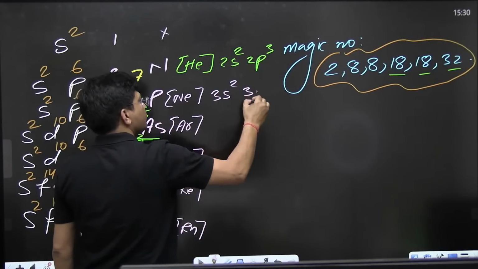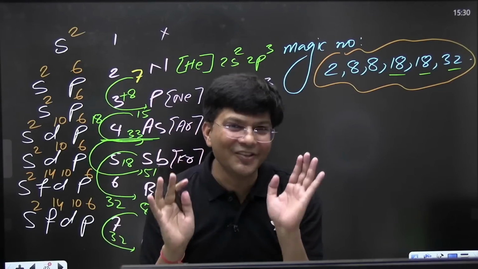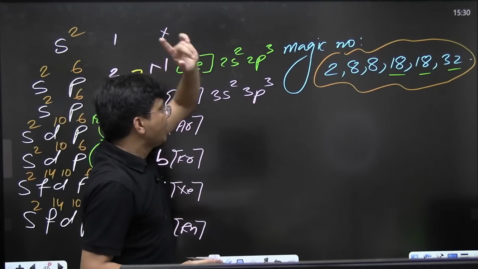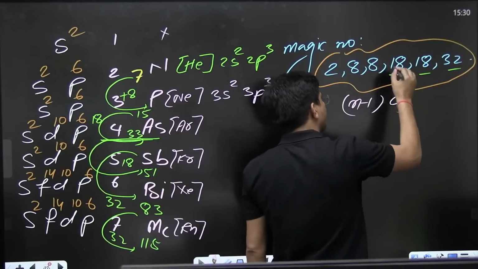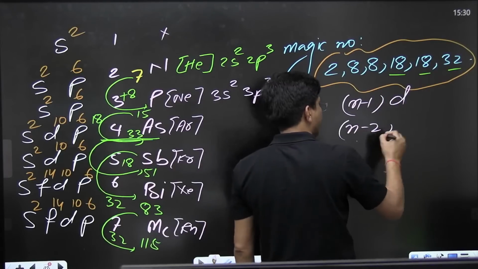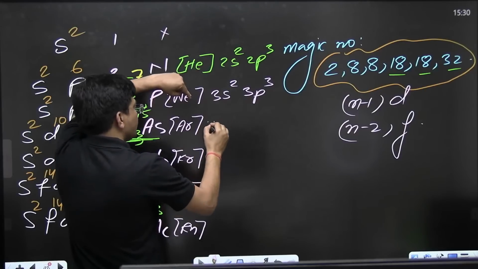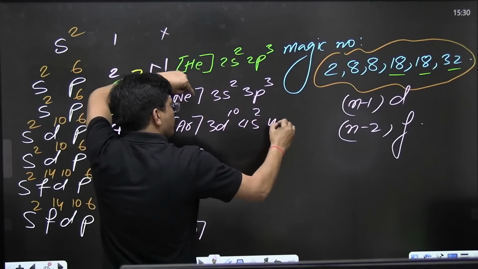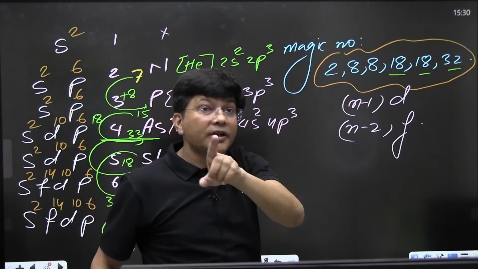3s2, 3p3, because there is no d over here. We have to fill like this: whatever the nth orbit, we write n minus 1 d, n minus 2 f. So over here I will write 3d10, 4s2, 4p3. This will help you in knowing the inert pair effect.